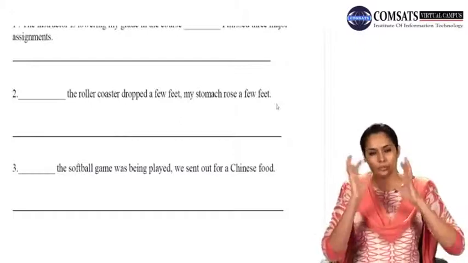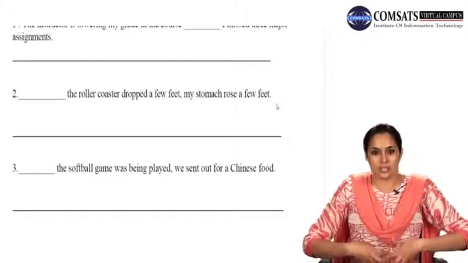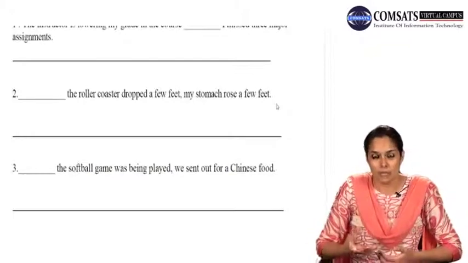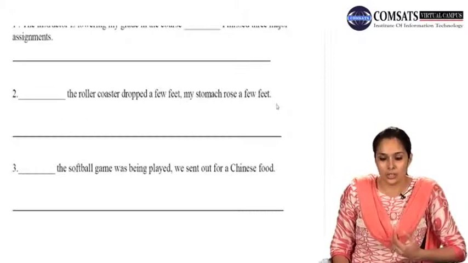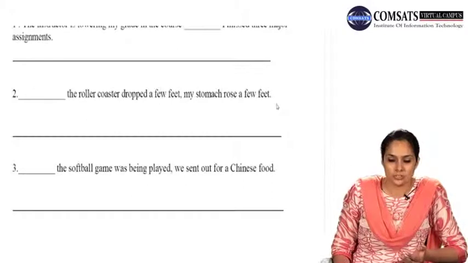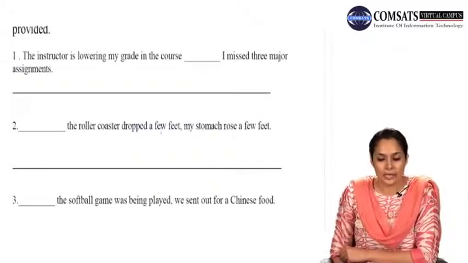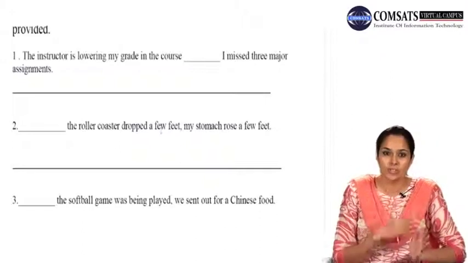Now out of these, let's see, dash the roller coaster dropped a few feet, my stomach rose a few feet. Now when the roller coaster comes down, there is that feeling that something is coming upwards from your stomach and as if it will come out. That churning in the stomach is a feeling of nervousness, fear that you feel. That's what the person is describing. So they are saying, as the roller coaster dropped a few feet, my stomach rose a few feet. As means at the time when.